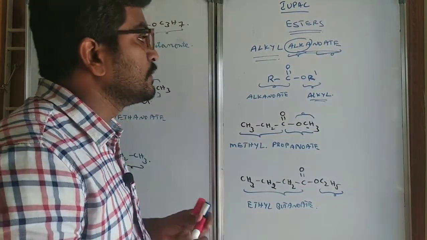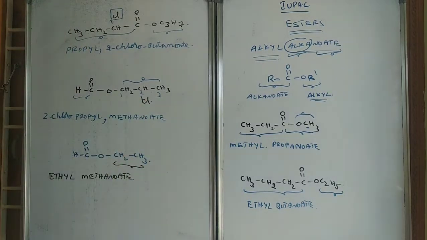Like this you can do. Next, have a look at these things. After this I will explain the anhydrides. That is also a different nomenclature procedure we have to use. The common IUPAC rules we cannot apply to them. You have to approach through a different procedure.